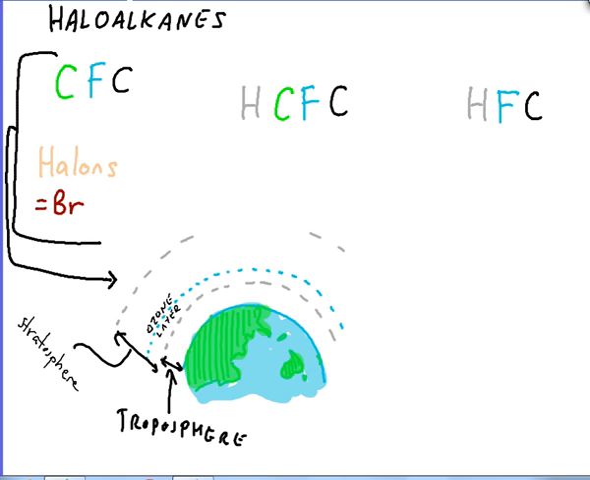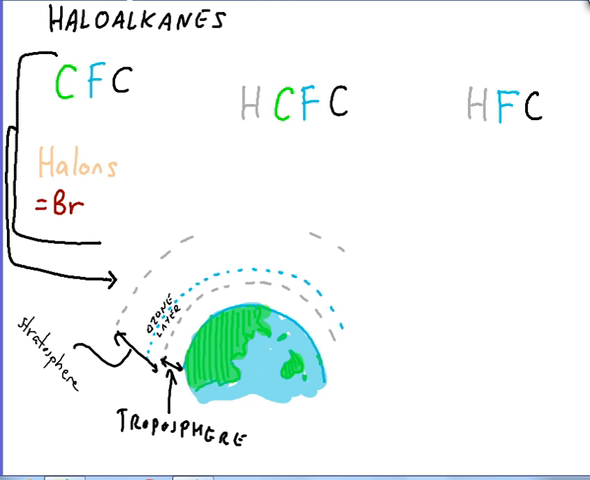This talk is on haloalkanes, which includes CFCs and halons, the chemicals that damage the ozone layer, as well as their potential replacements, or the replacements that currently exist, HCFCs and HFCs. The first thing we need to understand is what is a haloalkane.